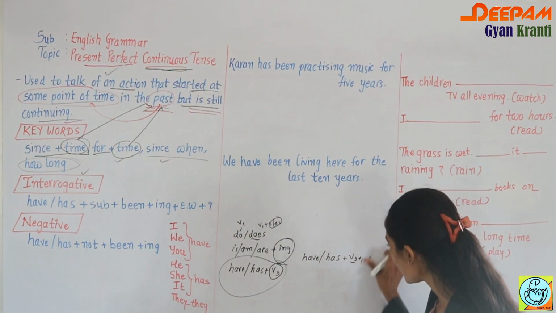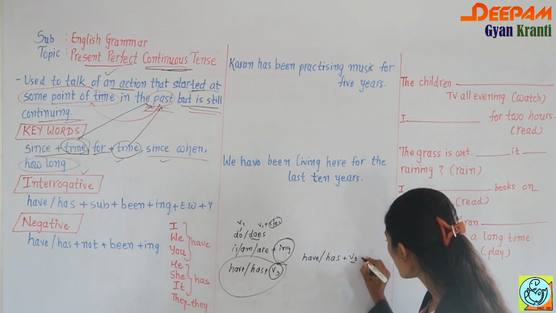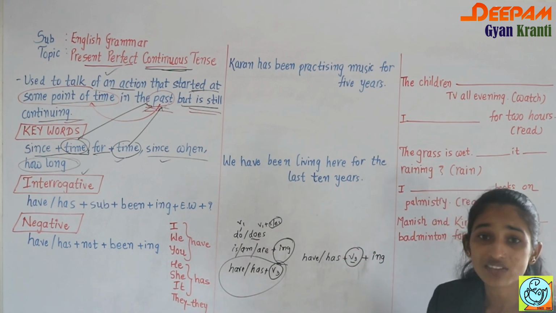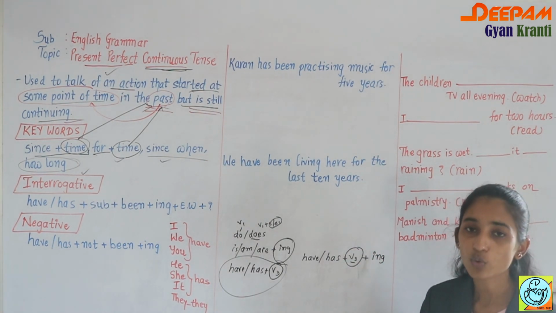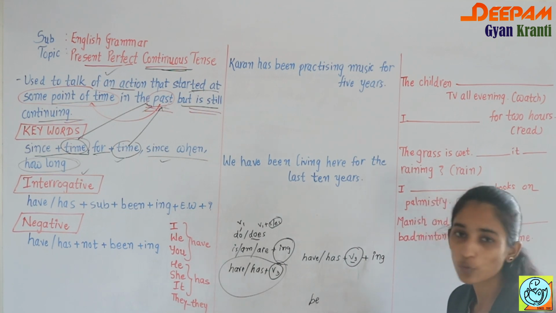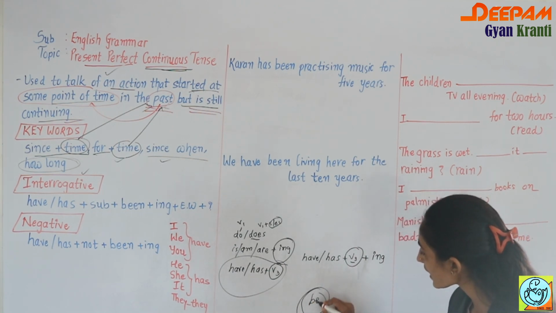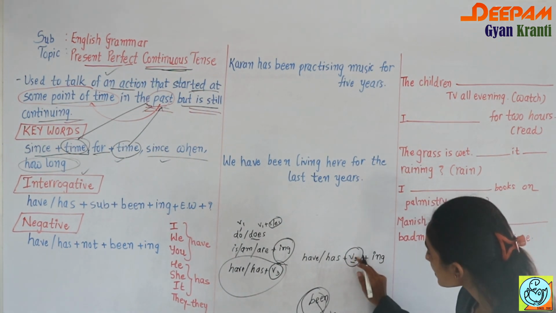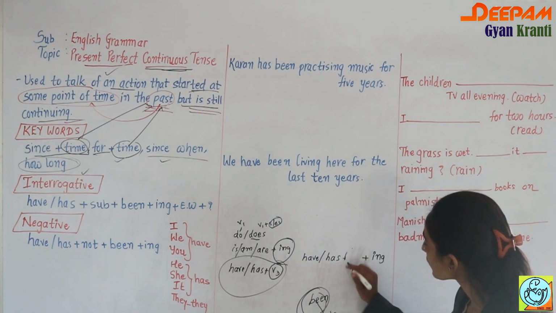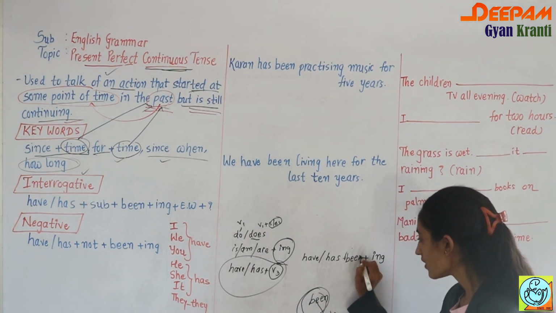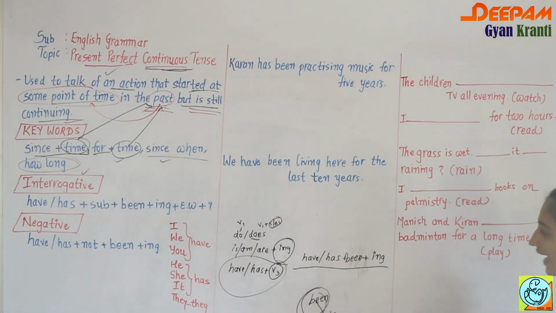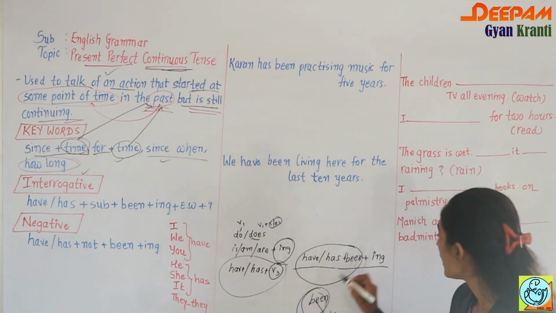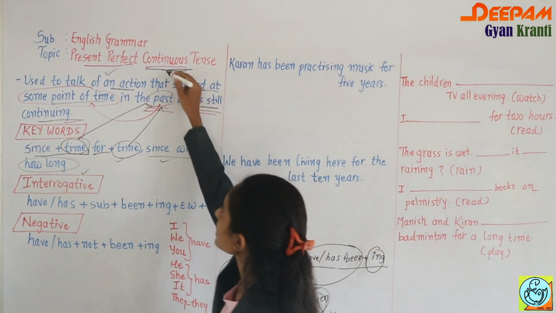Definitely you are right that if you want to show any tense in a continuous form, we have to put ing. But what about the V3? We are using be as a form of to be, so you have to change this be into V3. What is the V3 of be? That is been. So instead of V3 here, you use the V3 form of be, that is been. So your sentence pattern is have or has plus been, which shows present perfect, and ing, which shows continuous tense.